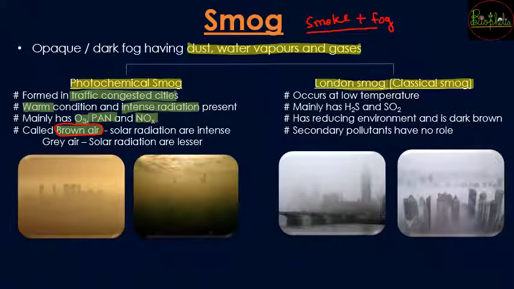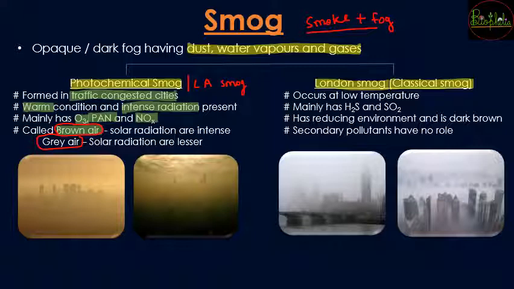Now the solar radiations are so intense that it becomes brown air. If the solar radiations are comparatively lesser in quantity, then it is gray air. Now photochemical smog was found in Los Angeles, and because it was found in Los Angeles, it is also called Los Angeles smog or LA smog.